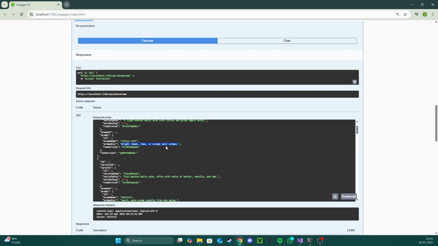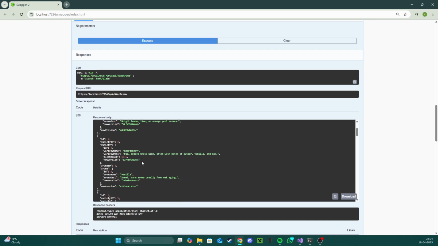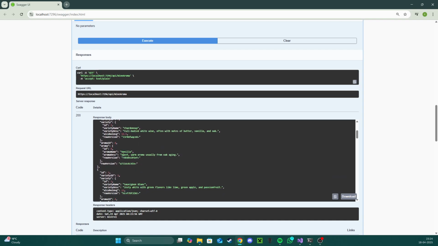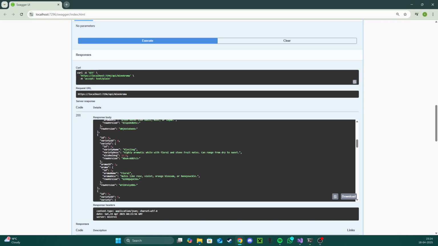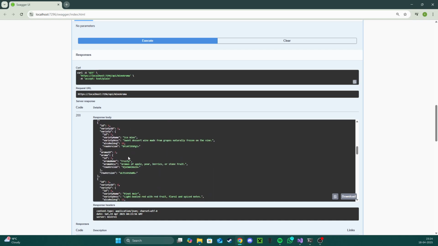We can see also the description here as well, and so on with every variety. For example, Chardonnay smells like vanilla. The Sauvignon Blanc is more herbal, and the Riesling is more floral, and so on, right?